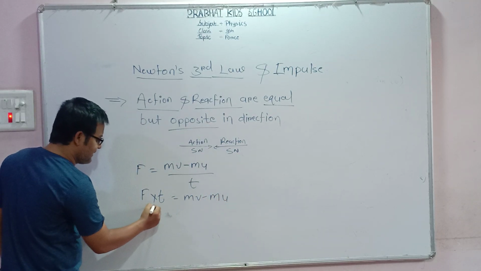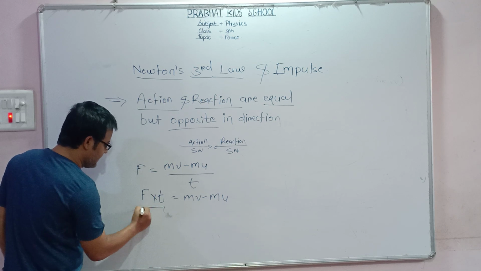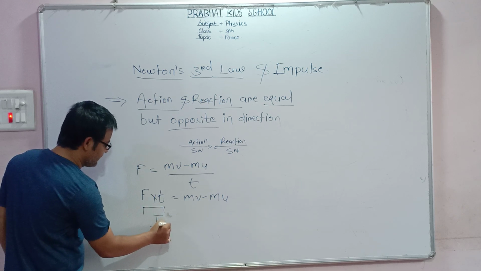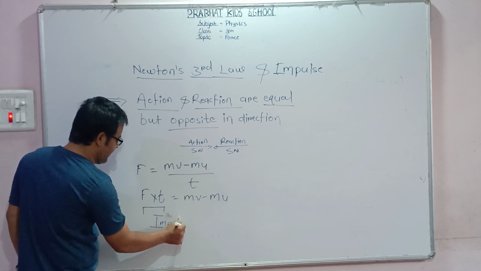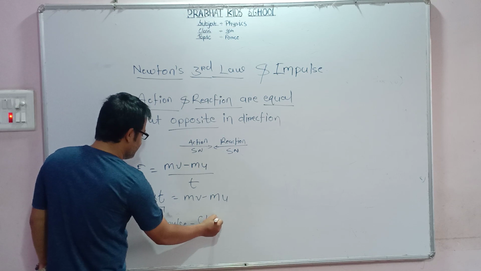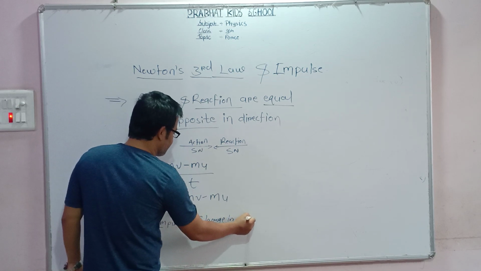This F into t is nothing but what is called impulse. And impulse is always equal to mv minus mu, that is the change in momentum.